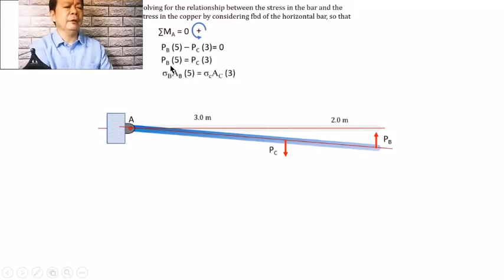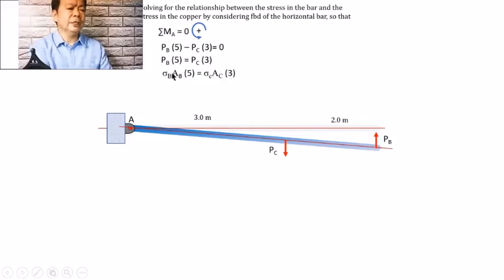So that from here, we can say that 5 P sub B is equal to 3 P sub C. But since we will be getting the relationship between the stress, we know that the stress is equal to P over A, and P can be expressed in terms of stress, so that stress sub B multiplied by the cross-sectional area, representing this P sub B, multiplied by 5 shall be equal to the stress sub C multiplied by A multiplied by 3.